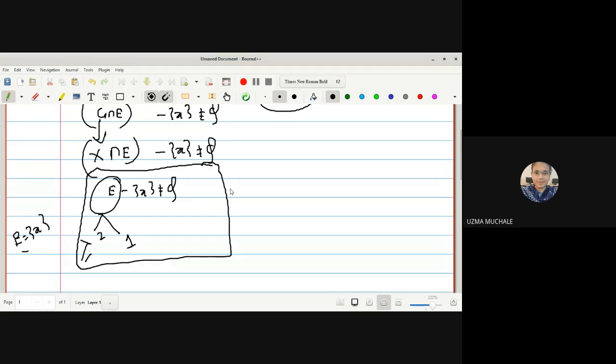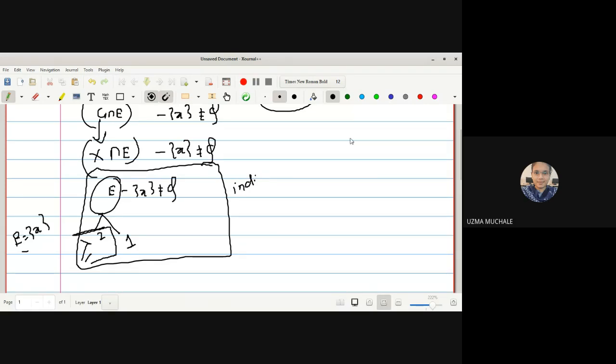So for the indiscrete T-space, we can write up to this only, because unless we know the cardinality of E, we cannot write down anything. But here we can work for this one. Suppose the cardinality of E is greater than or equal to 2, then x will be a limit point, right? If we have two or more elements, after the intersection with the complement of x, it is non-empty.